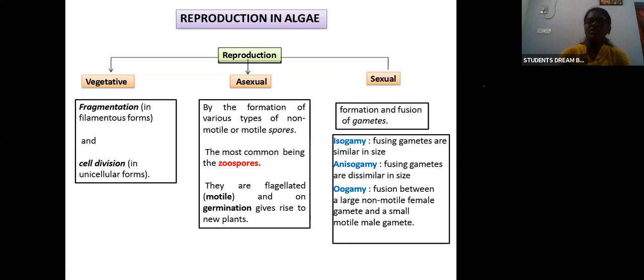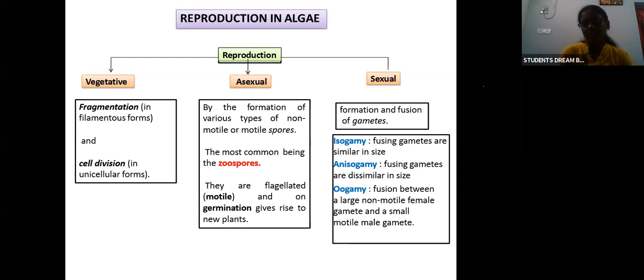Oogamy is also like anisogamy, but the difference is that the fusion will occur between a large non-motile female gamete and a small motile male gamete. So what is the difference? Here, the non-motile female gamete is the egg. Usually the egg will be non-motile, and it will be larger than the male gamete. That is the female gamete.